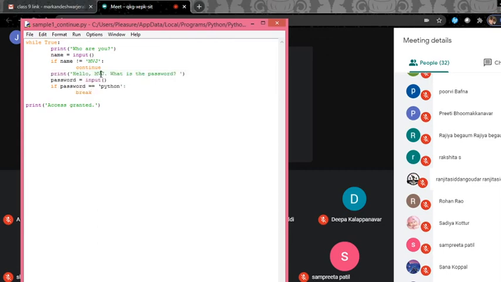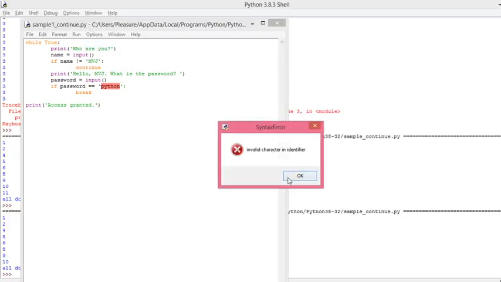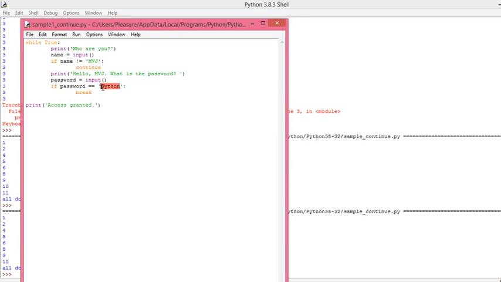So that is allow MEJ, what is your password? Then it will take a password. If the password is equal to Python, then your name and password match and access has been granted. So it will stop the entire loop and say that access has been granted to you. Otherwise it will keep on looping.